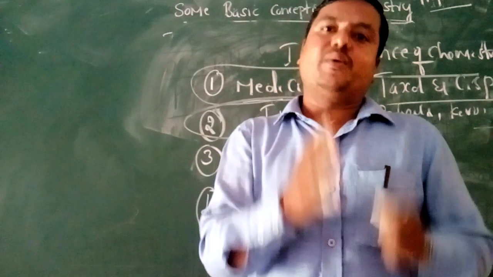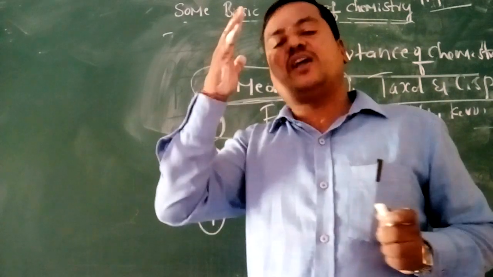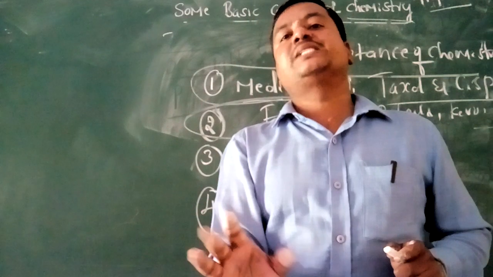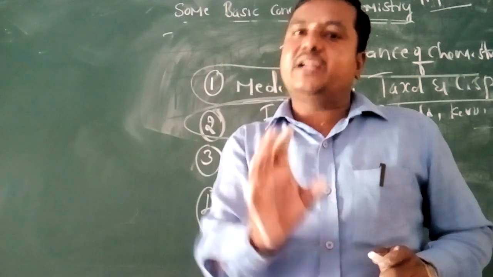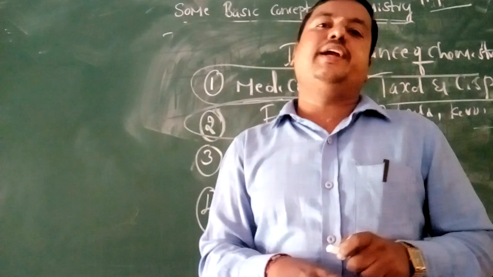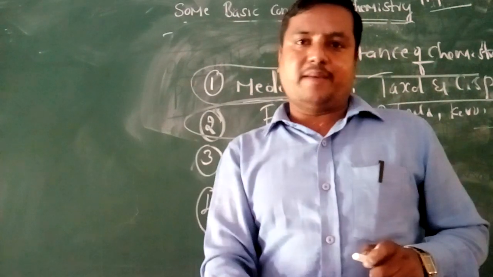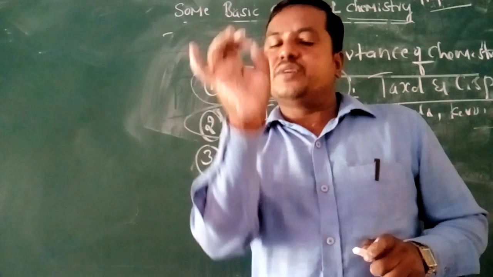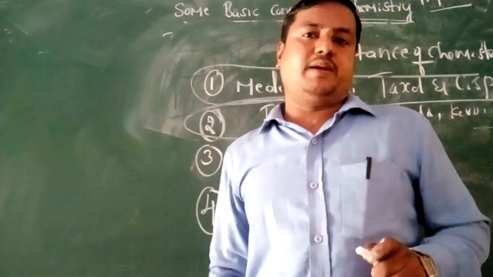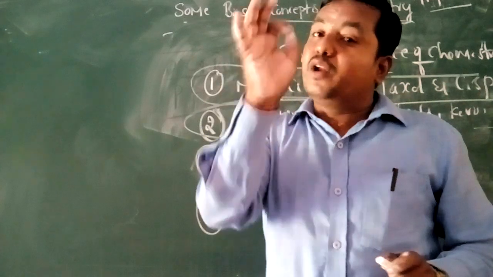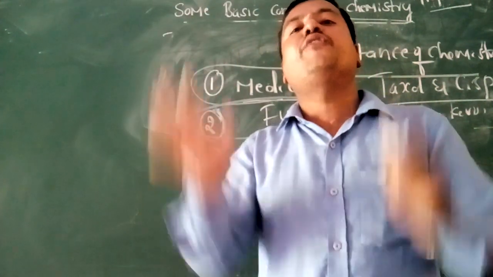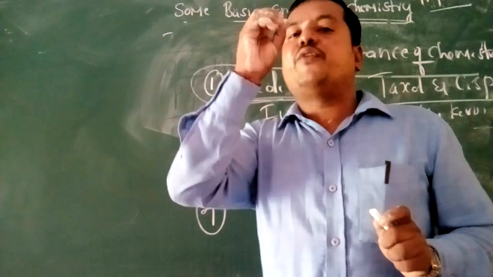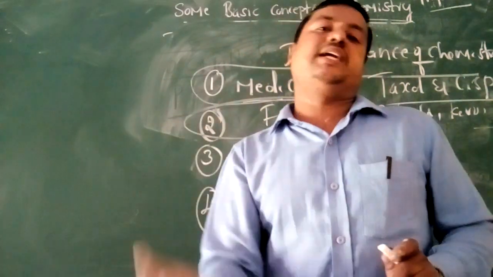Chemistry is a branch of science which deals with the study of matter and its composition. This chemistry can be further classified into three branches: inorganic chemistry, organic chemistry and physical chemistry. In inorganic chemistry we study all elements except carbon. In organic chemistry we study only carbon compounds and derivatives of hydrocarbons. In physical chemistry we study the fundamental principles and instrumentation techniques.